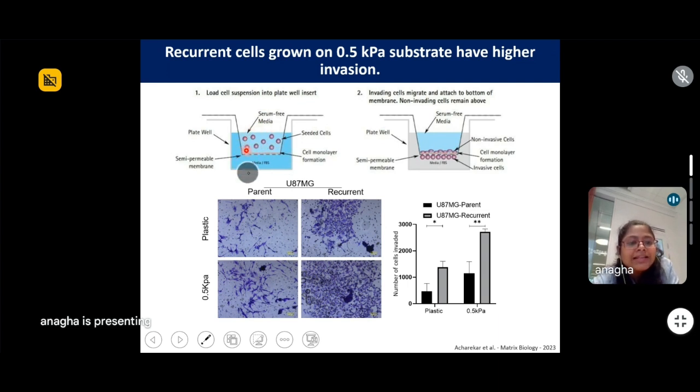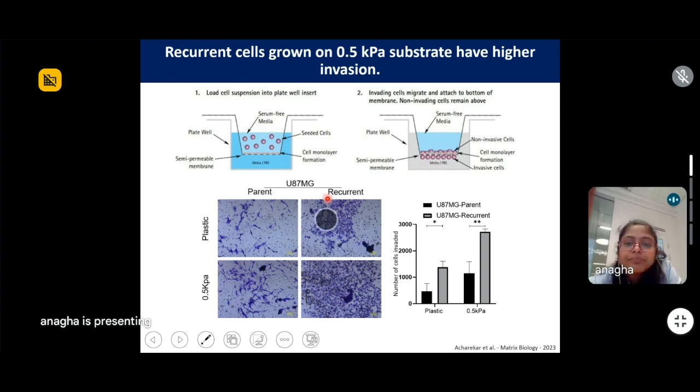And when you see the cells in this chamber, the cells try to move towards the FBS containing media, the serum containing media, because there are more nutrients here. But there is the porous membrane in between. So for the cells to reach the media rich in nutrients, these cells have to pass through the pores, and only cells having the invasive ability can pass through the pores.